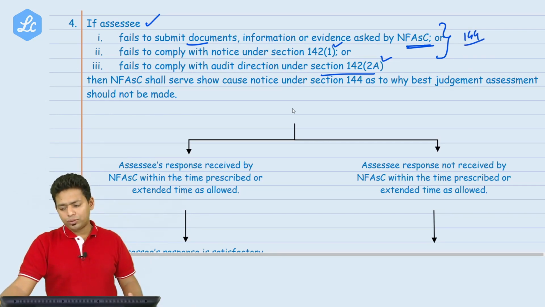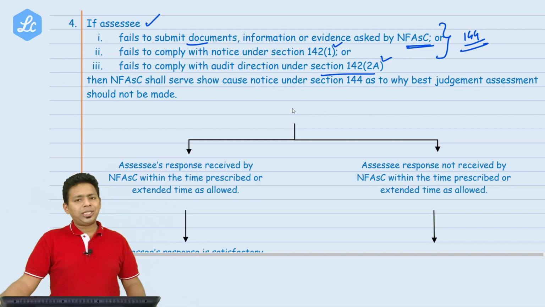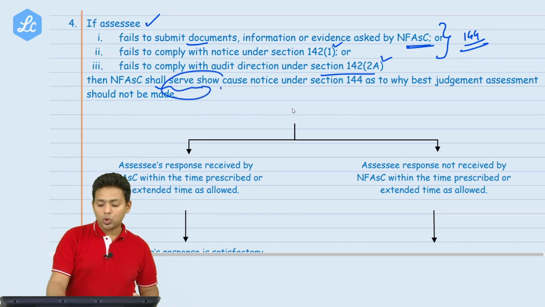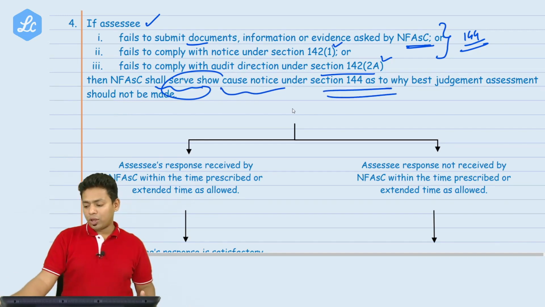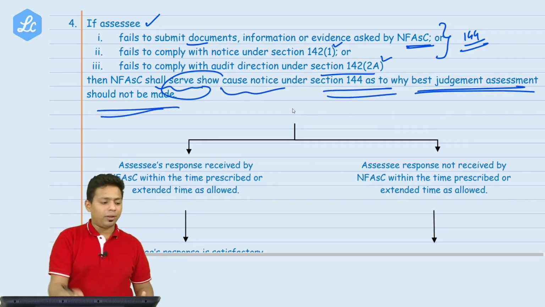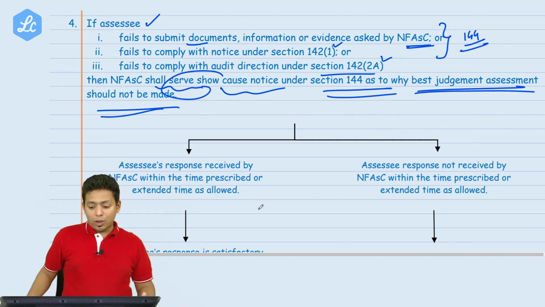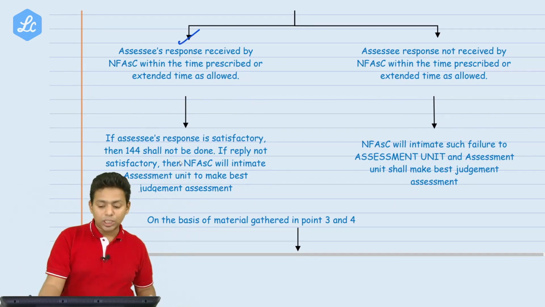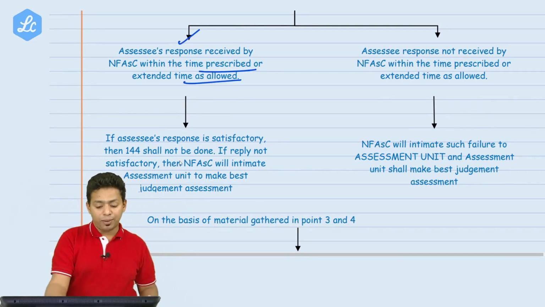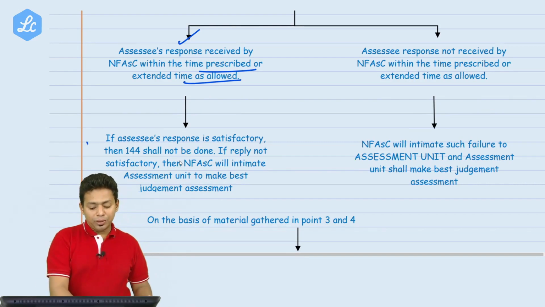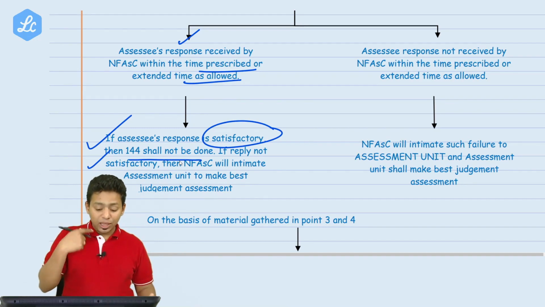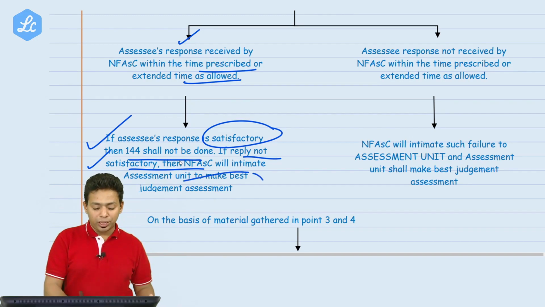144, no. NFSC have power to issue 144. Then NFSC shall serve a show cause notice under 144 why the best judgment assessment should not be made. Now, after getting 144, assessee may respond. Okay, assessee's response received by NFSC within the time prescribed or in extended time allowed. If the assessee response is satisfactory, then 144 shall not be done. If reply is not satisfactory, then NFSC will intimate assessment unit to make the best judgment assessment.